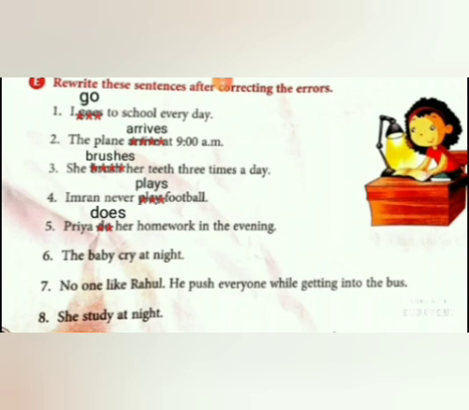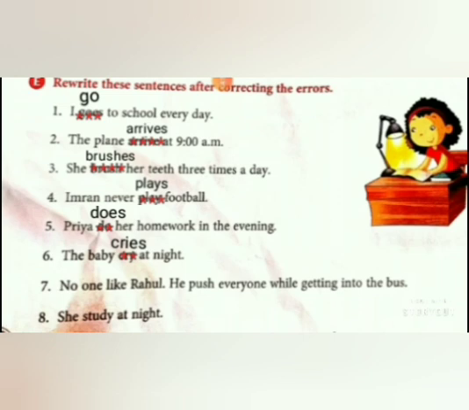Sixth one, the baby cry at night. So the baby is singular. We are going to change the verb form here. As the verb is ending with y, which should be added, either ies or else s? What are you going to do? Yes, there is no vowel in the verb, so you can add ies. How will you add ies? You have to remove y and add ies. The spelling is CRIES. The baby cries at night.